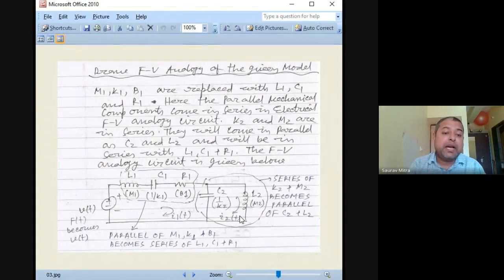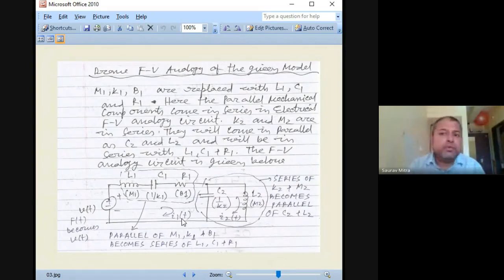So the transfer function can be I1s by Vs, or it can be I2s by Vs. Now there is a problem here. When we were doing the LCR circuit, or the force-voltage analogy, current was not the output parameter. The output parameter was charge. We had been substituting I1t as dq1t by dt, and I2t as dq2t by dt.